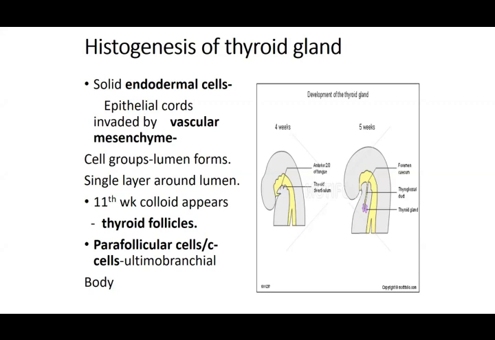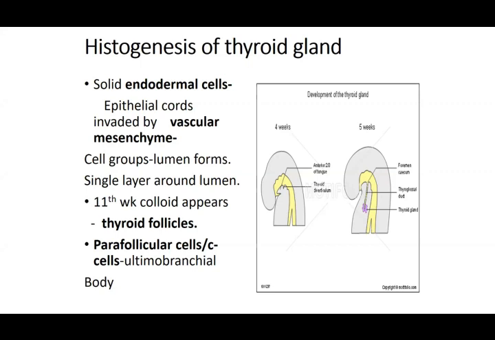There is a difference of opinion about where these are present. Some say they are present outside the basement membrane of the follicle. Some say they are present between the basement membrane of the follicle and the base of the cell. That is why they are called parafollicular cells.